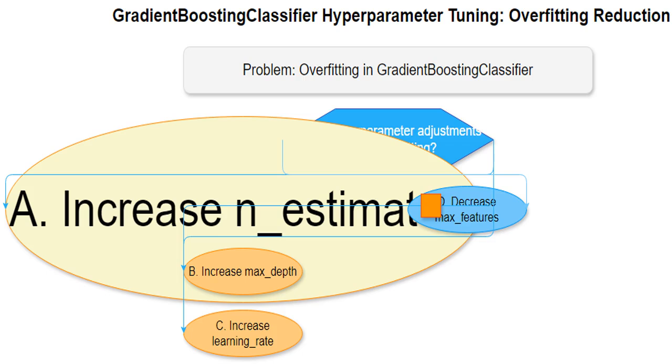Increasing the max_depth parameter allows for deeper, more complex trees. This increases the model's capacity to learn intricate relationships within your data, but it also increases the risk of memorizing the training data completely, leading to increased overfitting. This is like allowing the student to cram the entire textbook but not learn the core concepts. They might ace the test by memorization, but won't understand the topic, failing to generalize in a different situation.